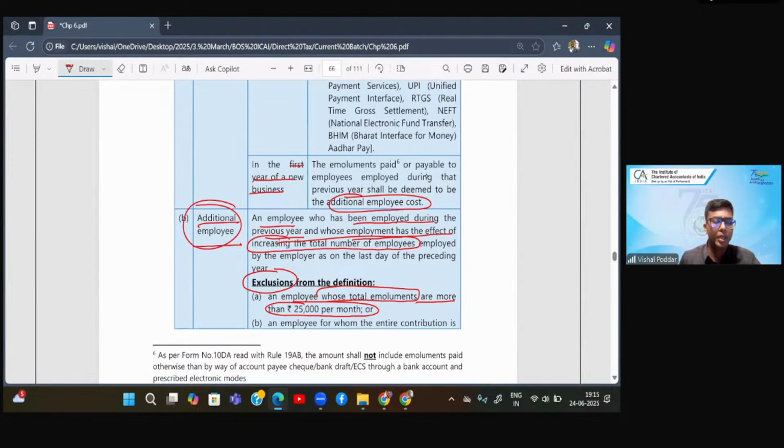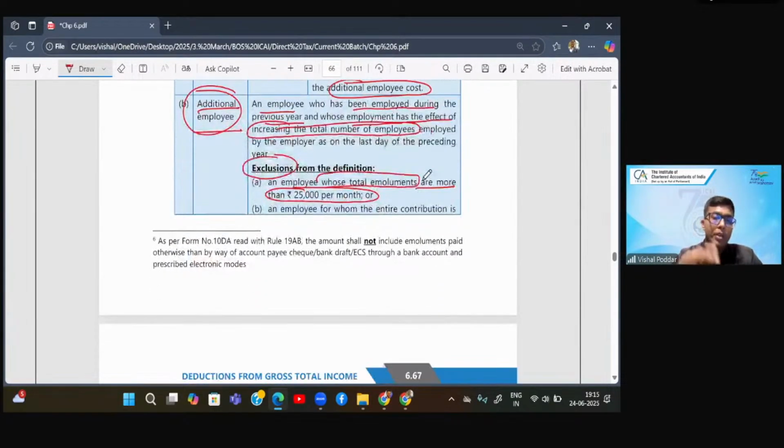as additional employees and you will be getting the deduction of the employee cost. Understand this. So for an existing business, the condition is that additional will be the new employees, which are going to increase the number of total workforce. In case of a new business, for which this is the first year, all employees, obviously who are satisfying the conditions below, all employees are your additional employees. That is, all employees' salary will be eligible for deduction over here who satisfy the further conditions.